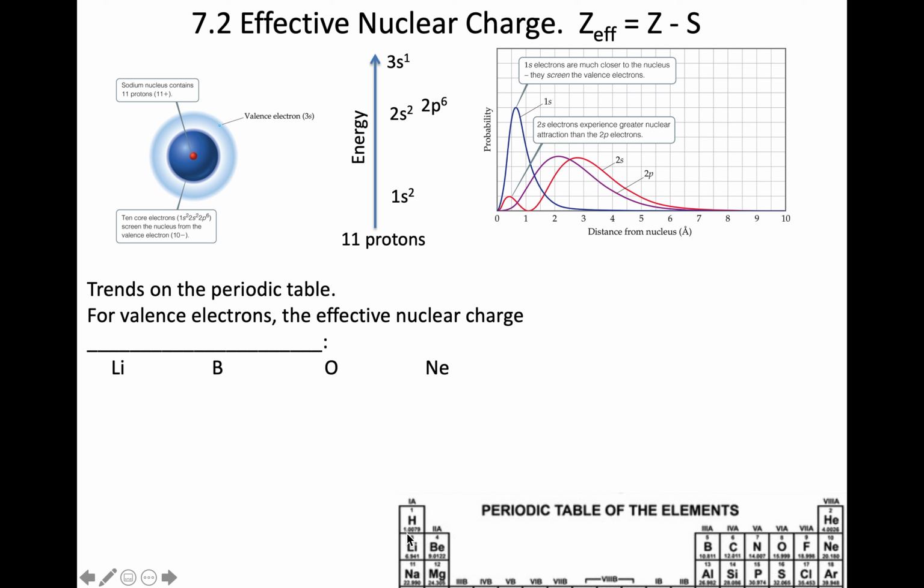So for lithium, 3 minus 2, positive 1, the effective nuclear charge for lithium. See if you can complete the values for boron, oxygen, and neon. Share ideas. Can you calculate the effective nuclear charge as you move across to boron, oxygen, and neon? And then I'll share my work.